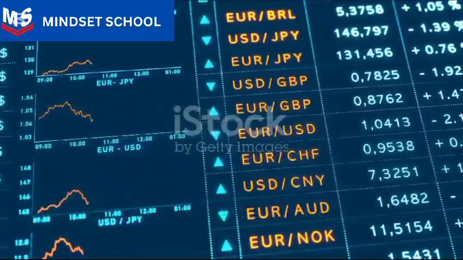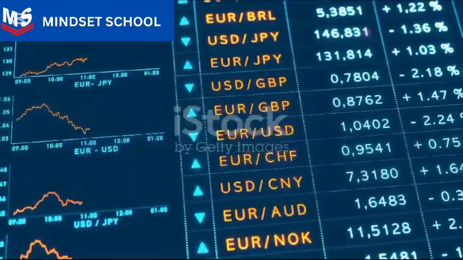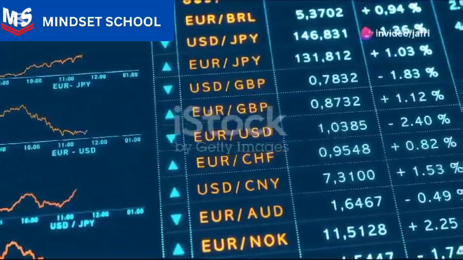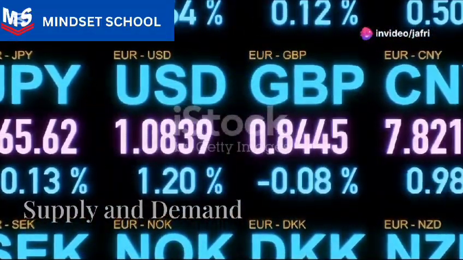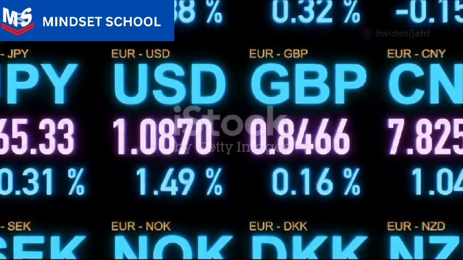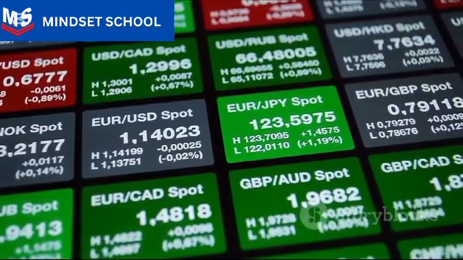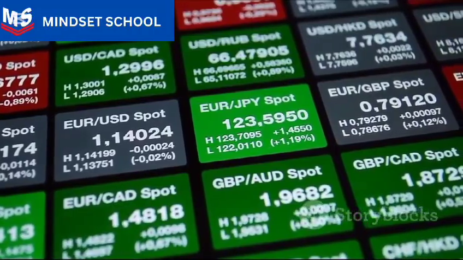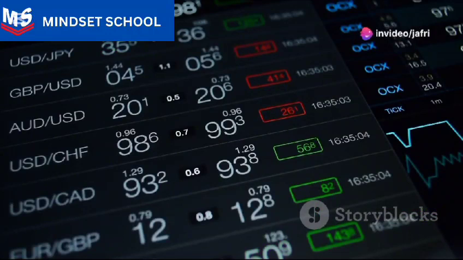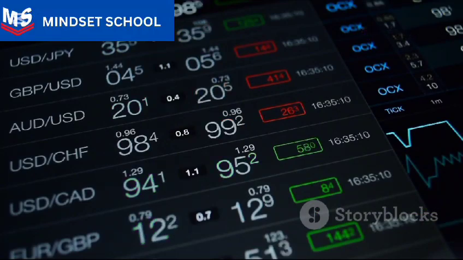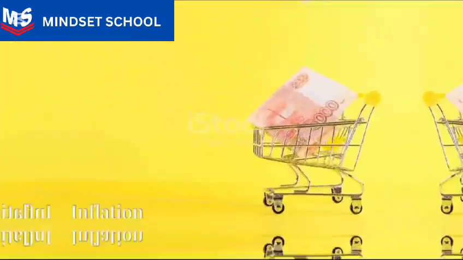Now, why do some currencies have more value than others? It often comes down to a few key factors. Like any market, the value of currency is influenced by supply and demand. When demand for a currency is high, perhaps due to stable investment opportunities or strong exports, its value rises. Conversely, an oversupply or low demand can devalue it.